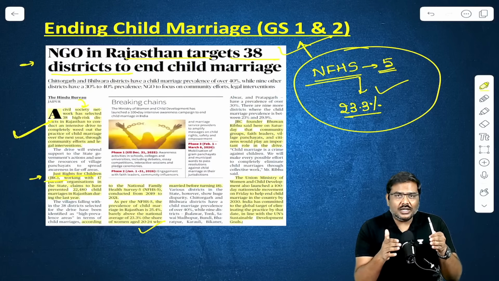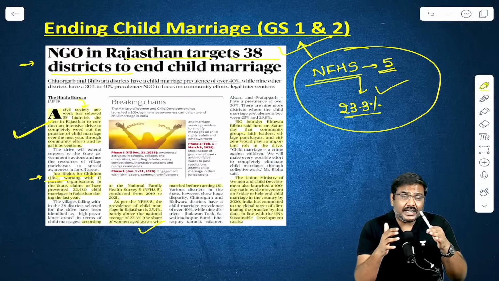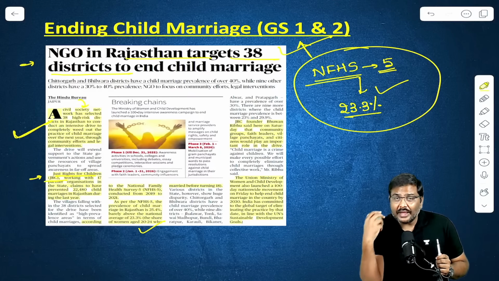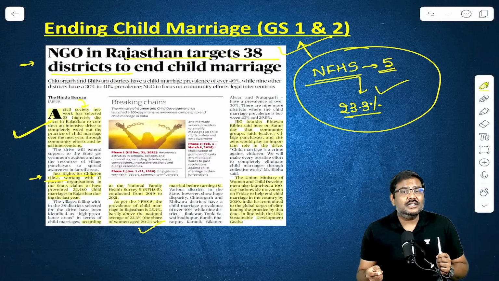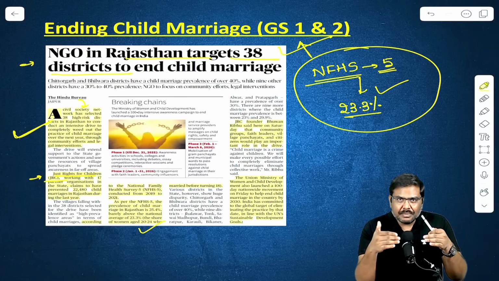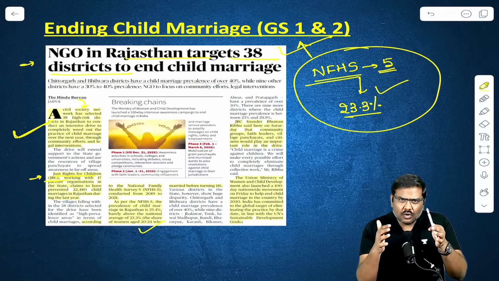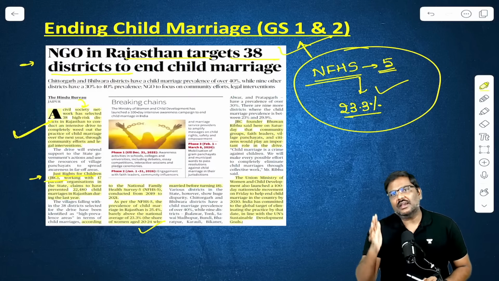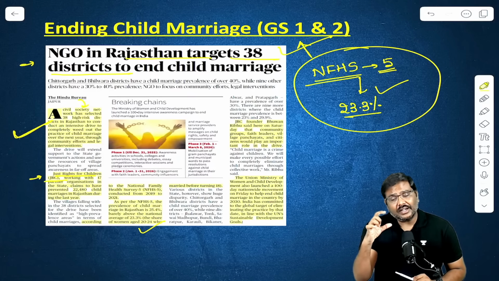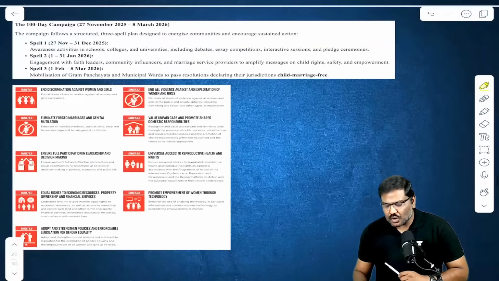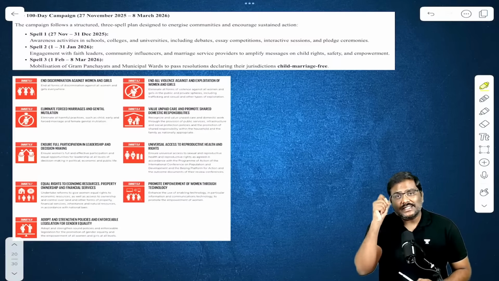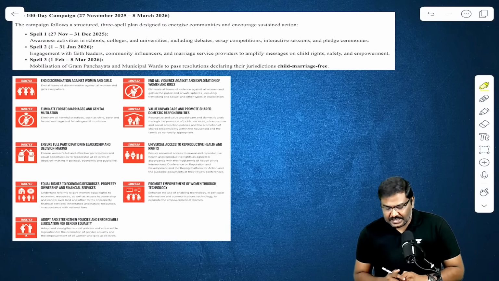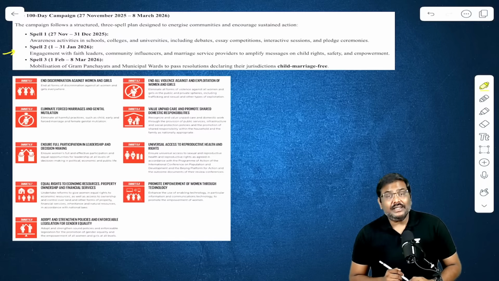They want to adopt a methodology where the whole society will participate: the social influencers, the local leaders, all the stakeholders, to curb the menace of child marriage. Now, this is happening at the state level. But if UPSC asks you a question, please mention the central government initiative.